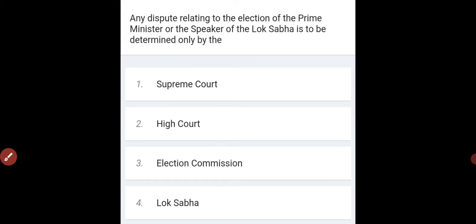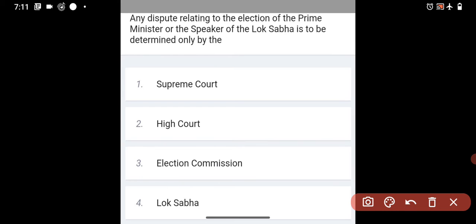Which dispute relating to the election of the Prime Minister or the Speaker of the Lok Sabha is to be determined only by whom? The answer is the High Court. Okay. So moving to the next question.